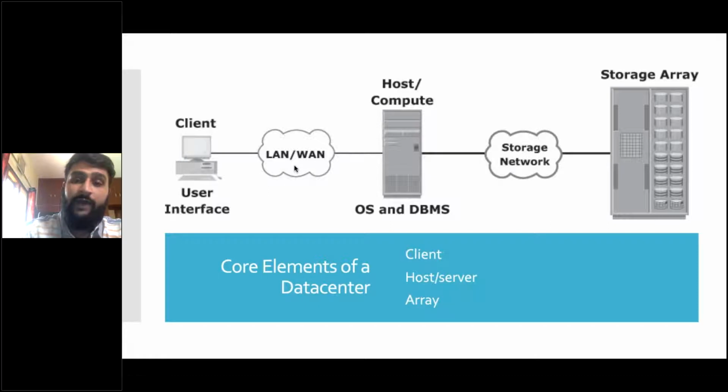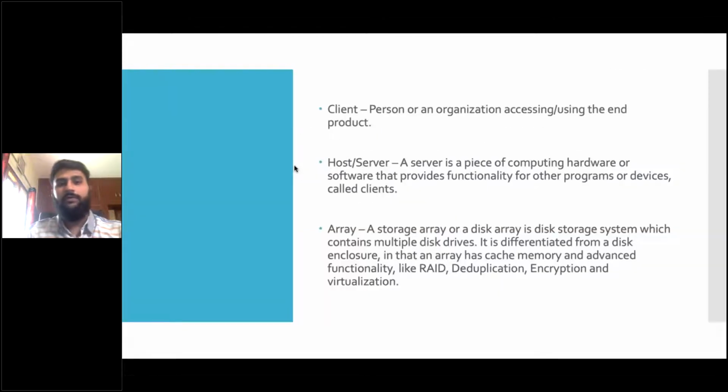A collection of hard disks basically put together inside this rectangular object is called an array. It also holds controllers, servers, and all those. Now, client, a person or an organization accessing or using the end product. So I gave you an example of the Google Cloud, right? The storage that you use, Google storage. So that is the end product, and you are the client using that.